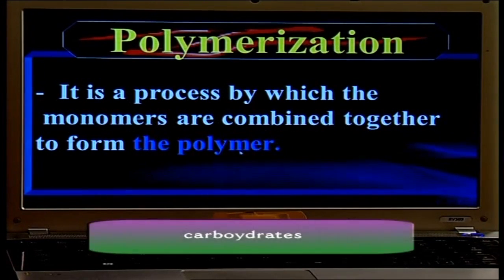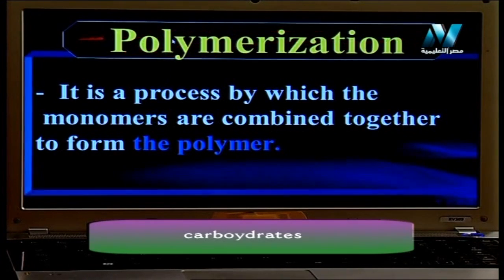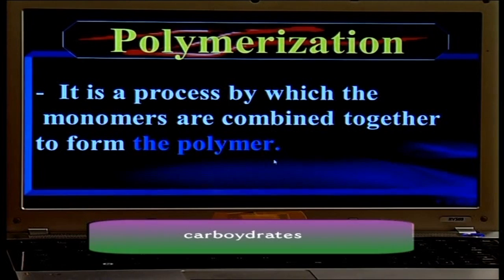The difference between the 3 words: the large size molecules, we call it polymers. Polymers made of a group of monomers. The process that combine monomers together to form a polymer, we call it polymerization.